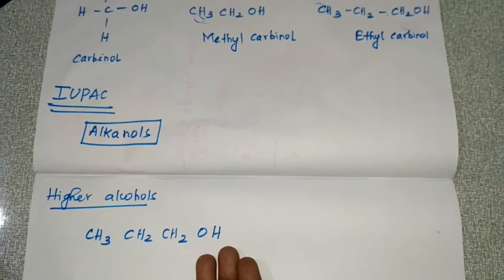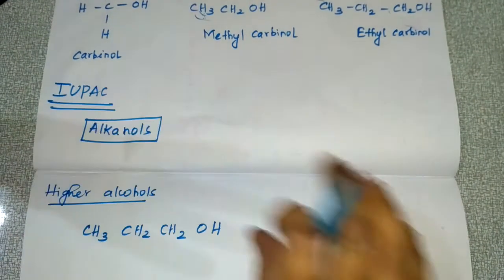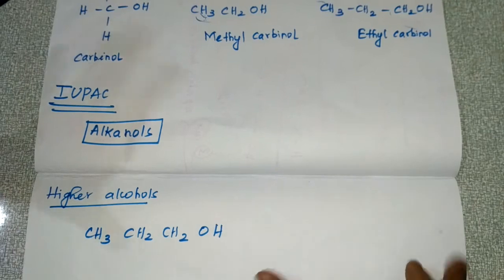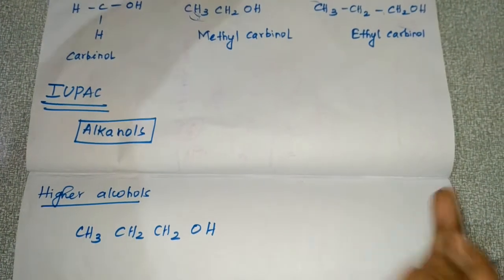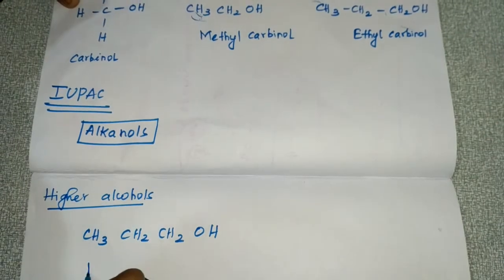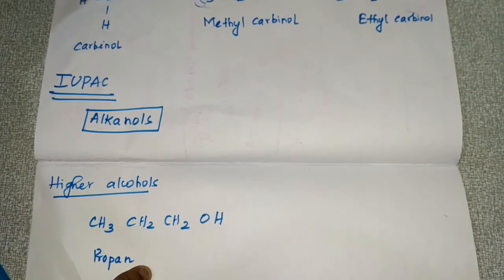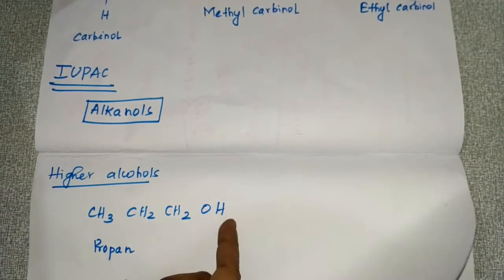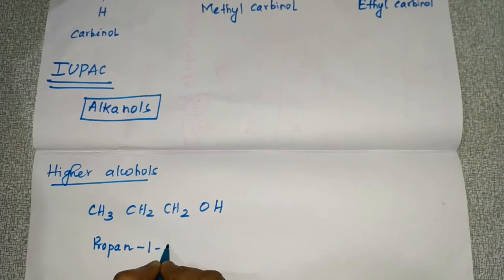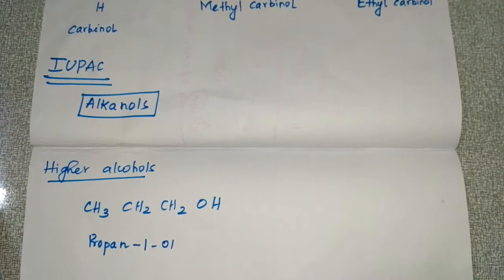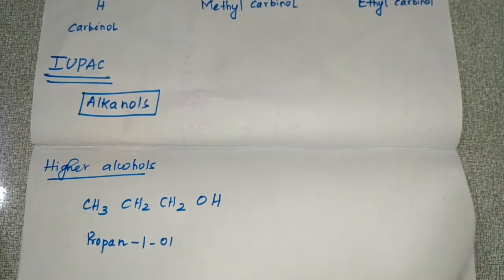You have to see in the longest carbon chain where that OH group is present, and accordingly you give the number and name it. So here it will be propane, and the e should not be added. In which position is this OH added? First position. So you write it as propan-1-ol. This one you already know how to name, from 10th standard you are learning this.